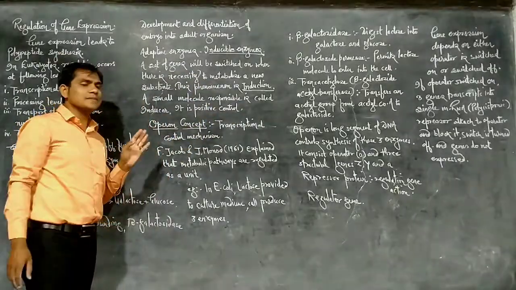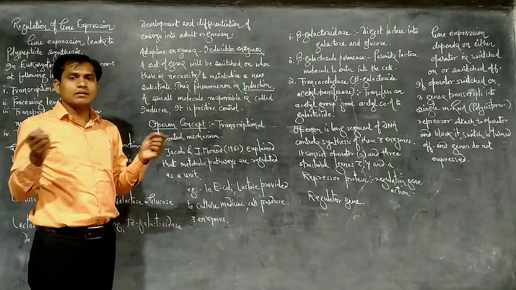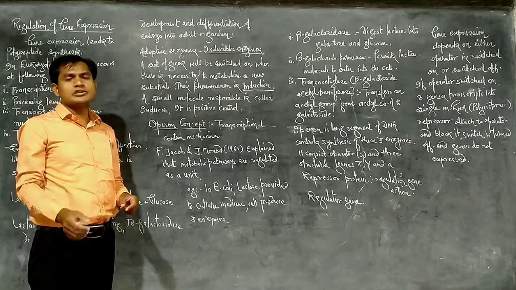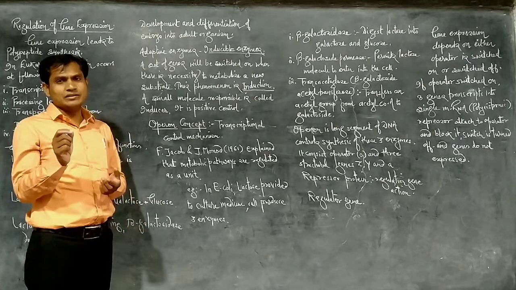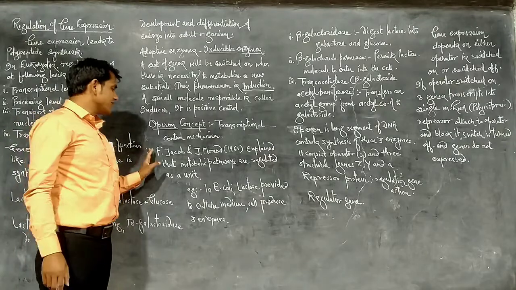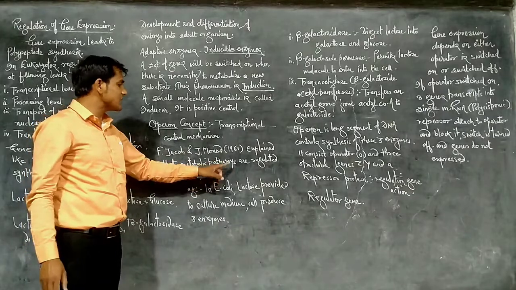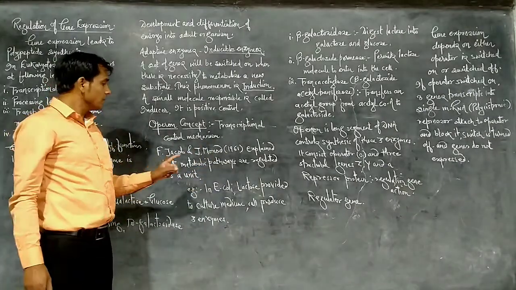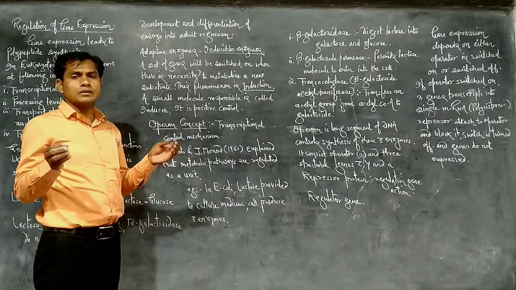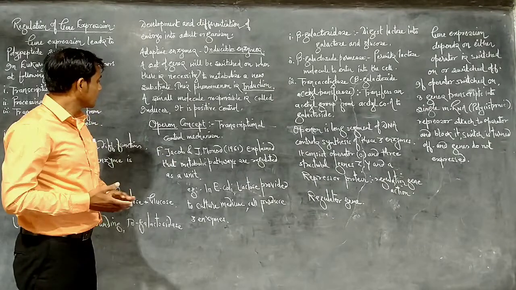Now see, the operon concept. An operon is a long segment of DNA which has an operator gene, promoter gene, regulator gene, and structural genes. Francois Jacob and Jacques Monod in 1961 explained that metabolic pathways are regulated as a unit. That means similar genes group together and form a long segment involved in the same metabolism, which we call an operon.